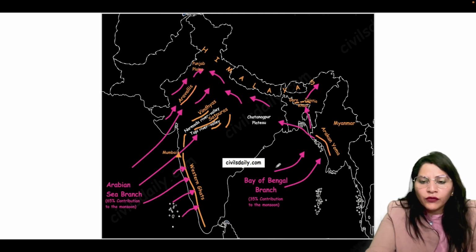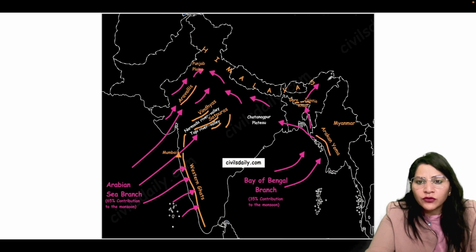And moving forward, in Myanmar, when it strikes the Arakan Yoma Hills, it gets deflected towards West Bengal, enters India and is trapped in the Garo Khasi Jayantia Hills in Meghalaya.